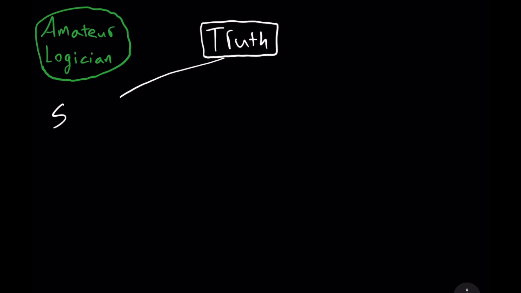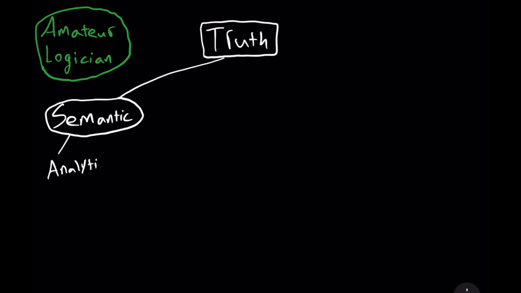So first we have our semantic truths. Now, semantic truths deal with the meaning of words. On the one hand, we have analytic truths, and an analytic truth is simply true by definition. Consider that a triangle has 3 sides, or a square has 4 sides. Those truths are guaranteed due to the meaning of those words. Or take the classic example, all unmarried men are bachelors. That's an analytic truth, but what about synthetic truths?